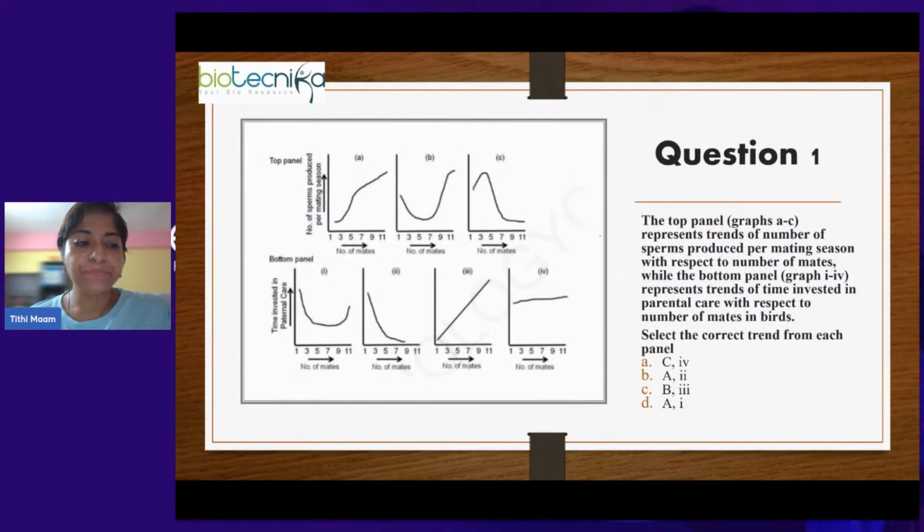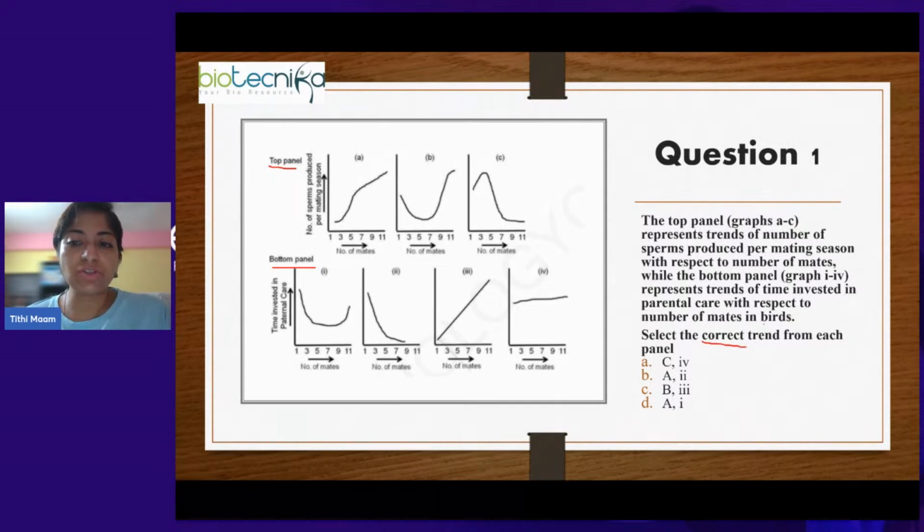The top panel, from graph A to C, represents the trends of number of sperms produced per mating season with respect to number of mates, while the bottom panel, from 1 to 4, represents trends of time invested in parental care with respect to number of mates in birds. Select the correct trend from each panel.